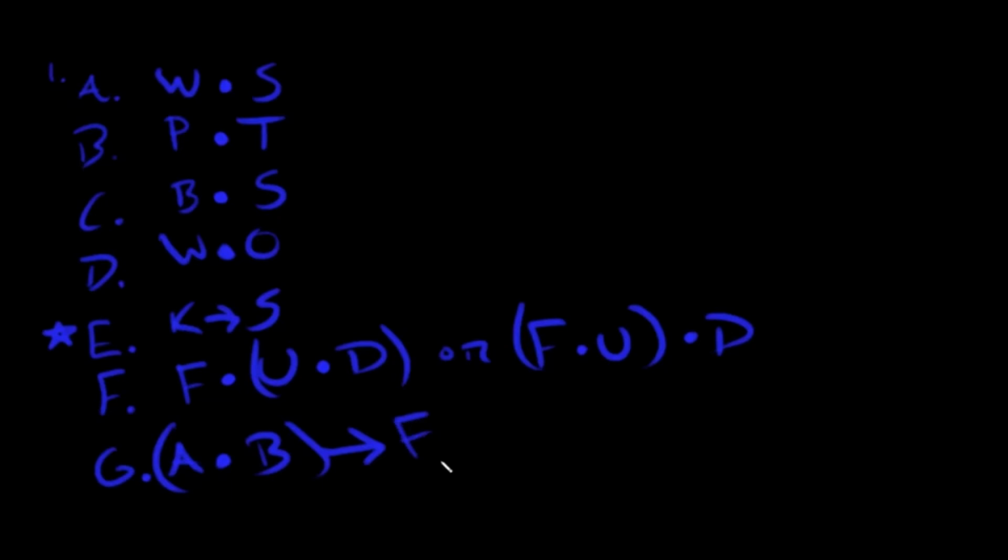So if it's the other way around, like let's say if I put the parentheses in another spot, let's just examine what that would look like. If I had a dot B arrow F, like what would this one say?